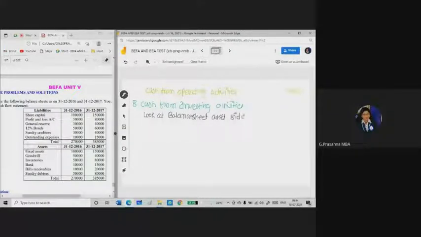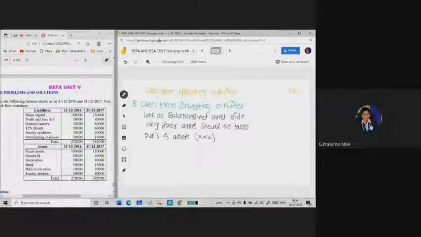So here you are going to consider only fixed assets. Only fixed assets should be taken. Suppose if any asset value is increasing from the previous year to the current year, it means purchase of asset. So when you are purchasing an asset, is cash coming into the business or going out of the business? Okay, it is going out of the business because assets are coming in and cash is going out. So here I need to deduct this amount.